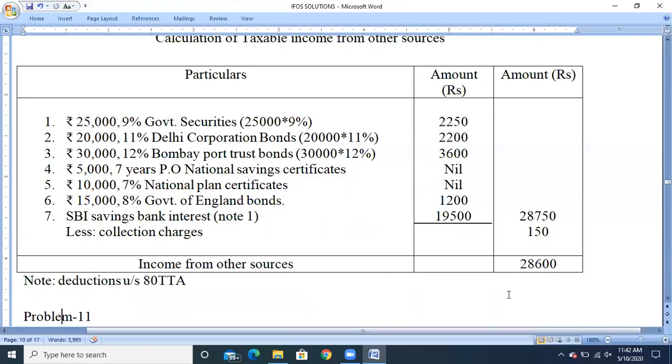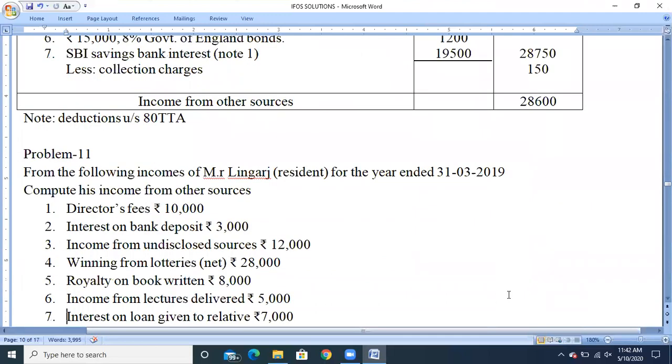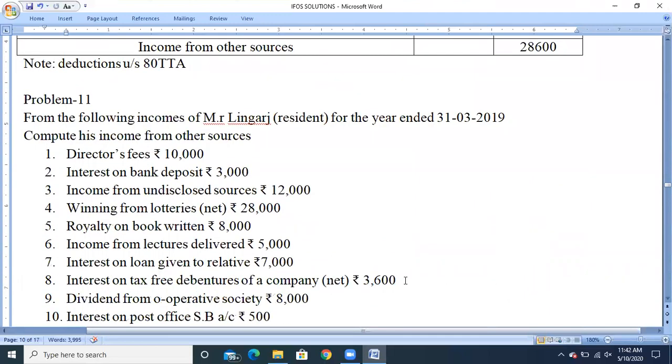Next, we move on to problem 11. From the following incomes of Mr. Lingaraj, resident, for the year ended 31st March 2019, compute his income from other sources. So first one, director fees. It is fully taxable under the head called income from other sources. We need to take it directly.